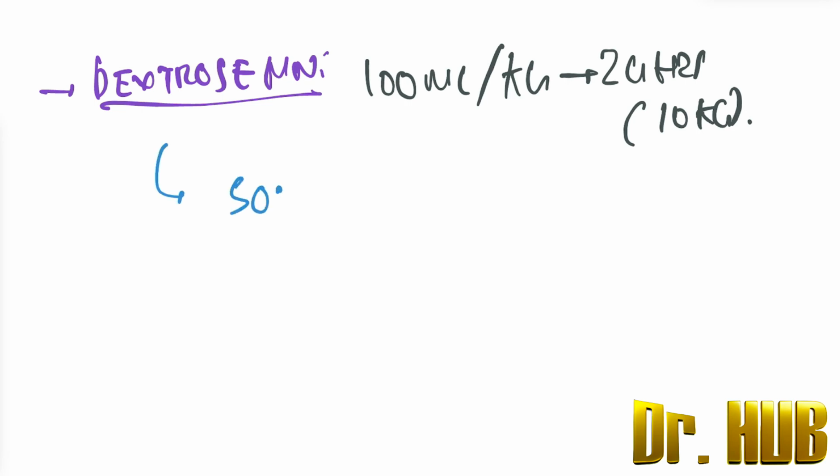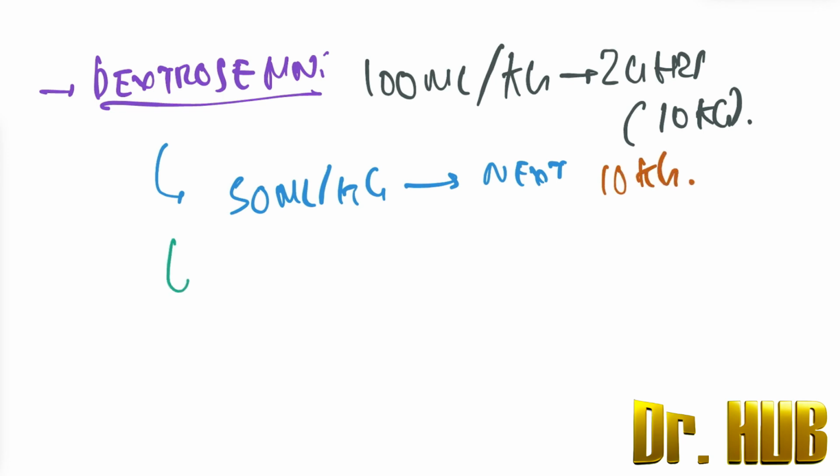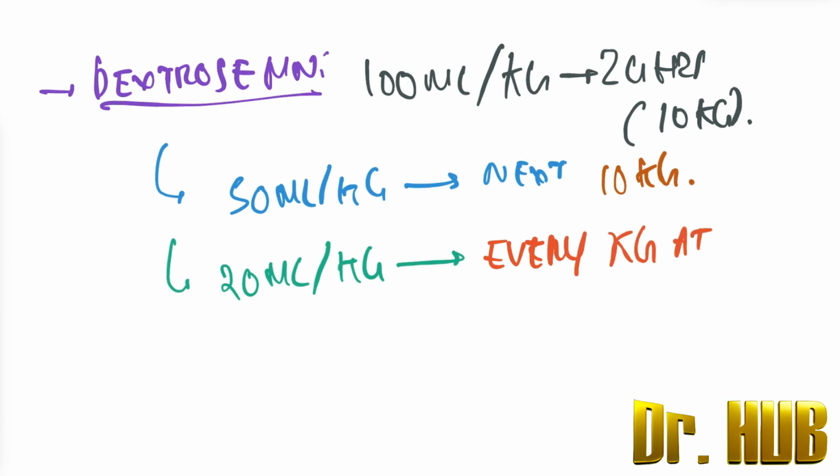Next is 50 ml per kg for the next 10 kgs. Then we have 20 ml per kg for every kg after 20 kgs.